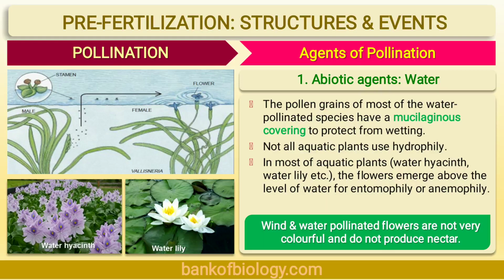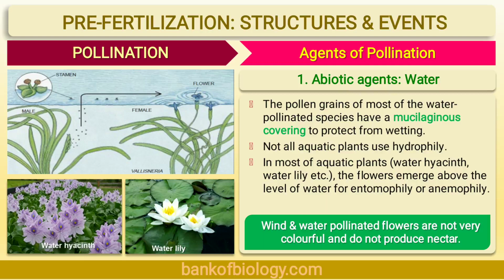So, we will once again repeat the statement. The pollen grains float on the water surface and they reach the stigma of the female flower. For example, Vallisneria plant. It is a submerged, dioecious and freshwater aquatic plant in which the female flower reaches the water surface temporarily to ensure the pollination, and male flowers float on the surface of water.